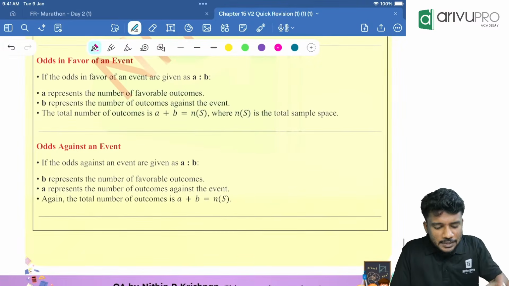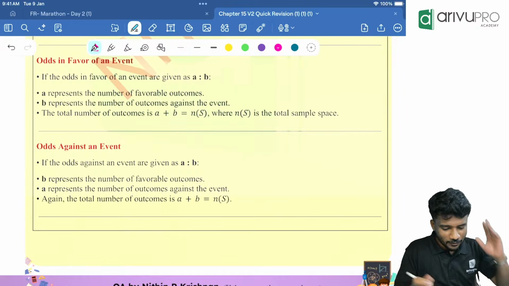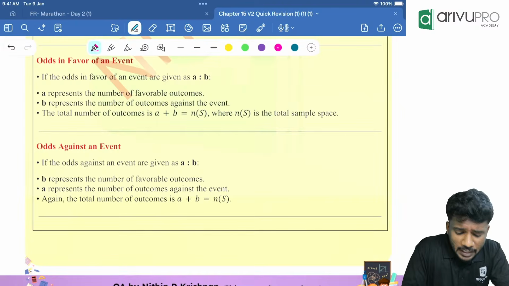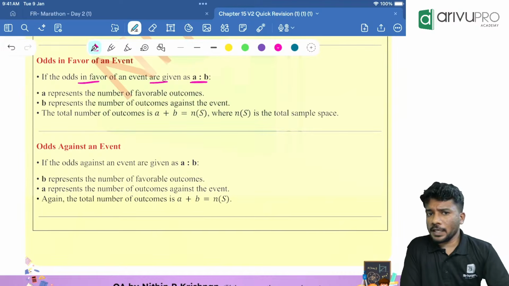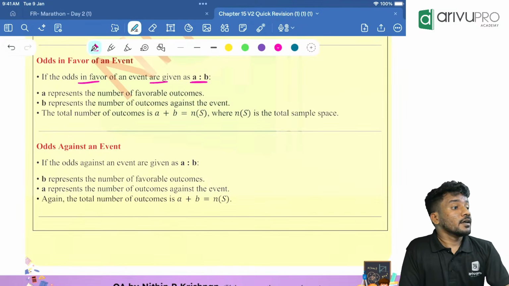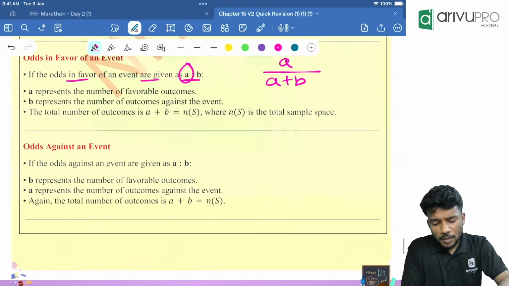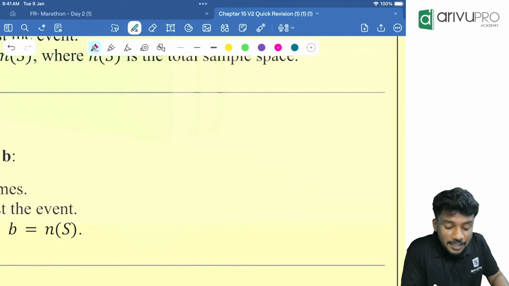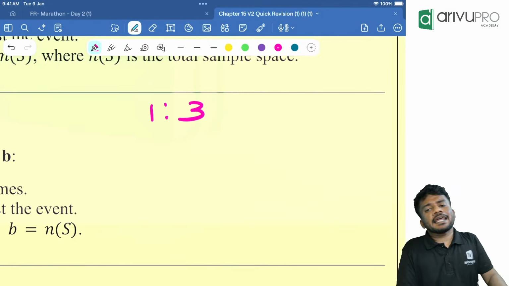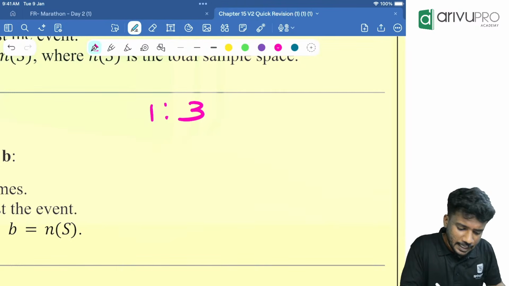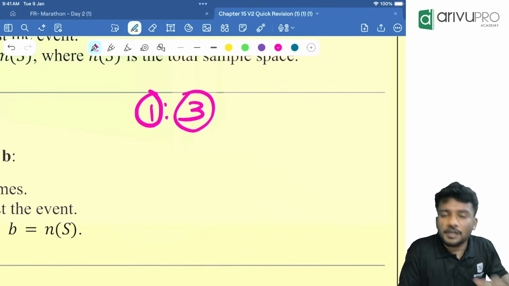Now, odds in favor of an event. A very important part. Anyway, I will revise every concept based on that. If the odds in favor of an event are given by A is to B, then the probability of that event to occur will be A divided by A plus B. For example, the odds in favor of you getting a correct answer in an examination: how many options are there in total? 4 options are there. In that, there will be 1 correct answer and 3 wrong answers.